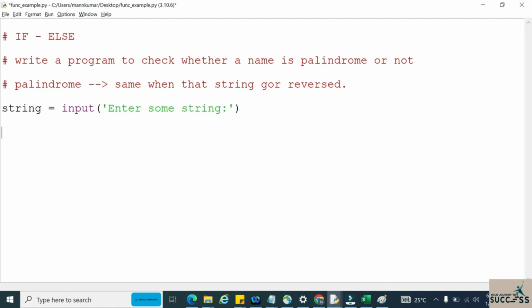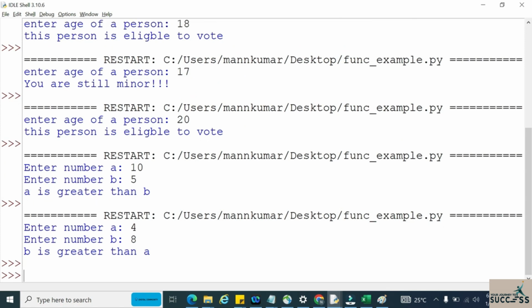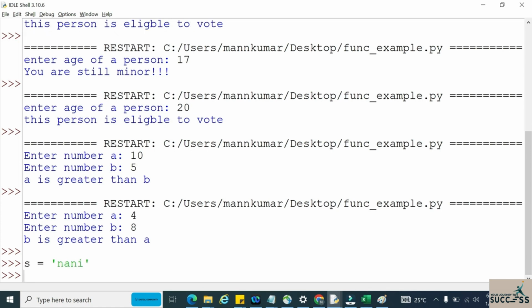Now, if you guys remember my slicing videos, there I clearly told you, suppose the string is something like nani. If I want to get the reverse value of that, in slicing we can do it directly, from begin index to end index.